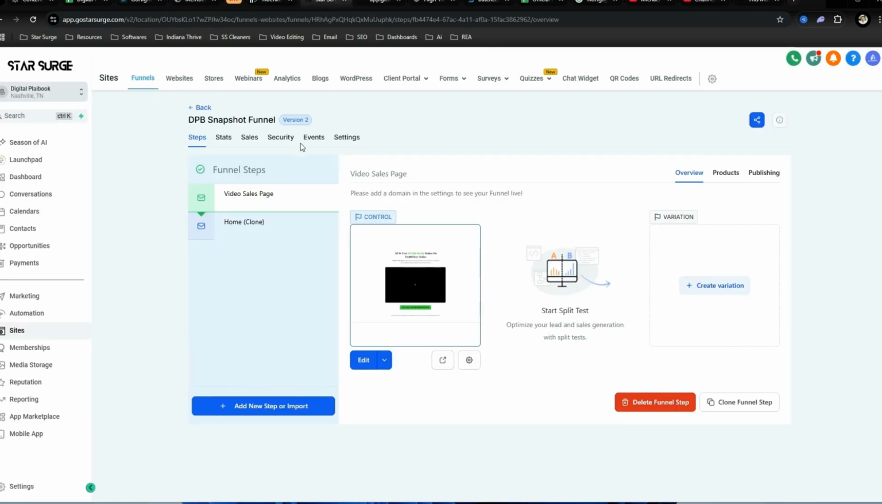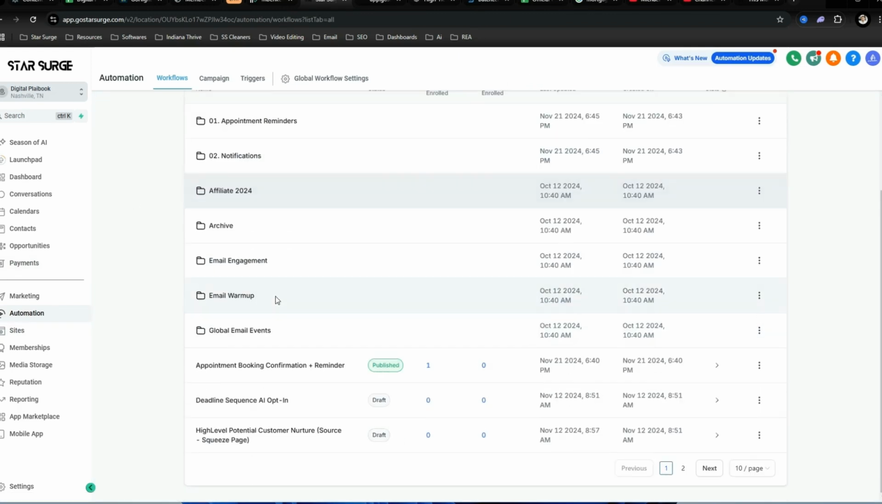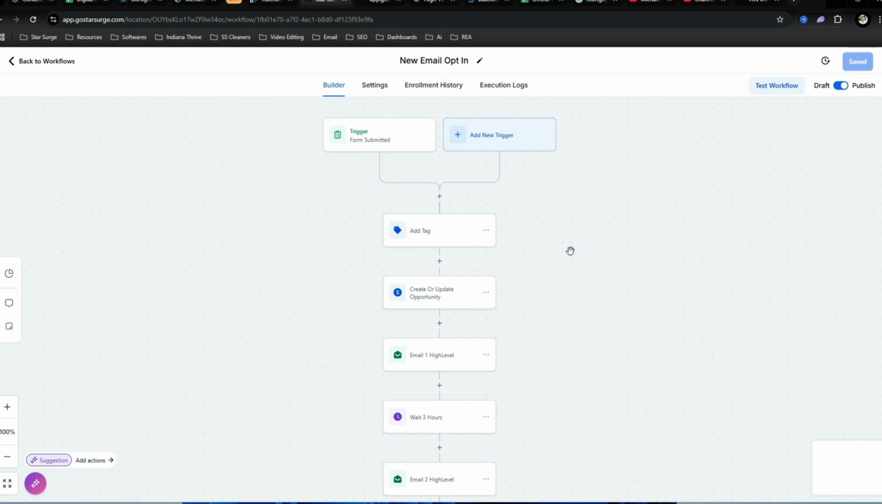So we have the first part, which is the front end, the funnel. Now let's go ahead and set up the back end. So this is one of the main reasons why I suggest you set up a kickoff call with me, so I'm able to go in and make sure everything is set up correctly for you. So the main sequence is the new email opt-in sequence, which you get.